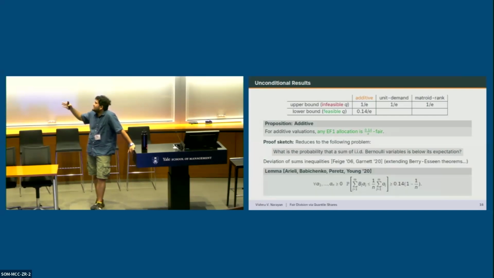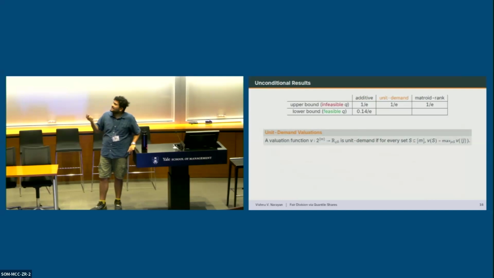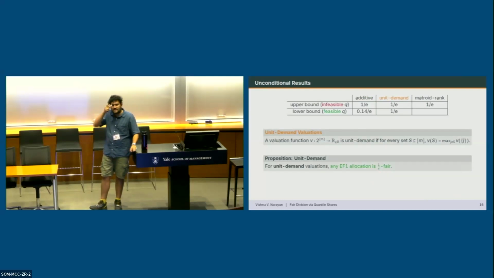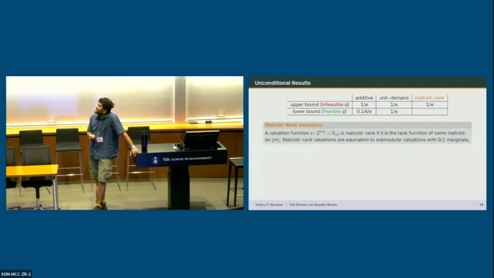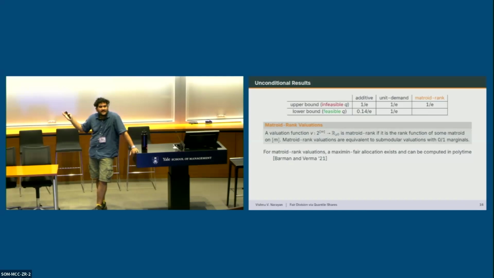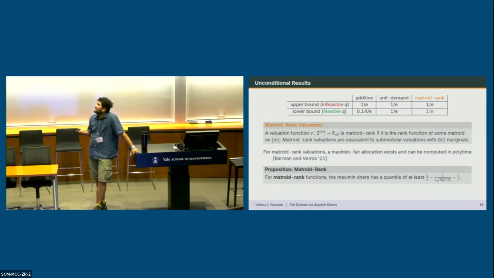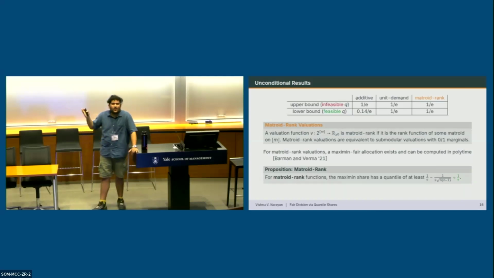So it's known that the best bound so far is about 0.14. So any improvement on this bound also implies an improvement in our proposition. And finally, for unit demand and matroid rank, we discover the exact critical value. For unit demand valuations, again, any EF1 allocation is 1 over E fair. And for matroid rank valuations, it's known that a maximum fair allocation exists and can be computed in polynomial time. And so we show that the quantile of the maximum share is at least approximately 1 over E.